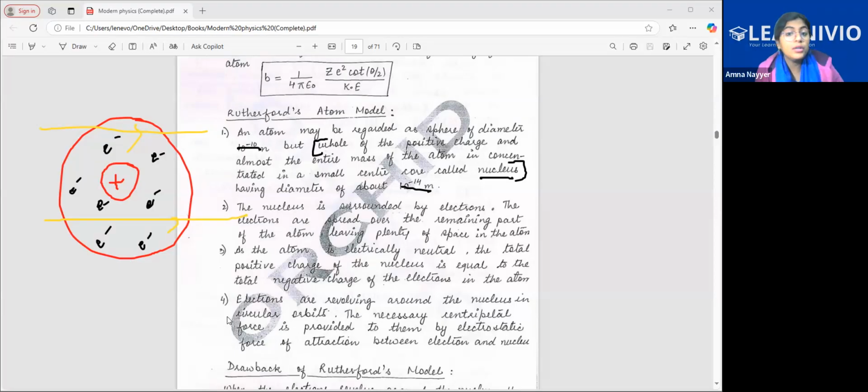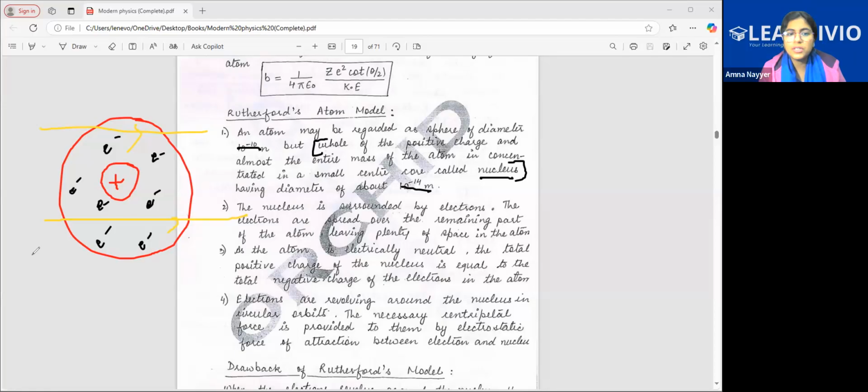How are they able to revolve in circular orbits? Whatever centripetal force is required to move the electrons around the nucleus is provided by the electrostatic forces of attraction. We have studied this. If you remember, in the first chapter also we saw how centripetal forces are provided by electrostatic forces of attraction. So these are the 4 points.